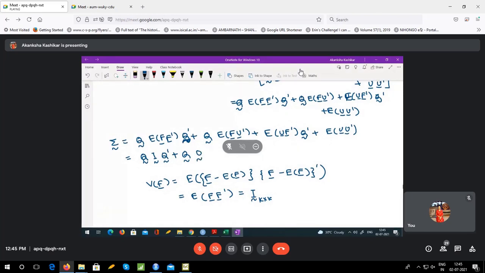Expectation of UF' would be the transpose of expectation of FU', so it would again be a 0 matrix, but transpose of this 0 matrix, Q'. And expectation of UU' would again be variance of U. So this would be Q' plus 0 plus 0. Variance of U is psi.